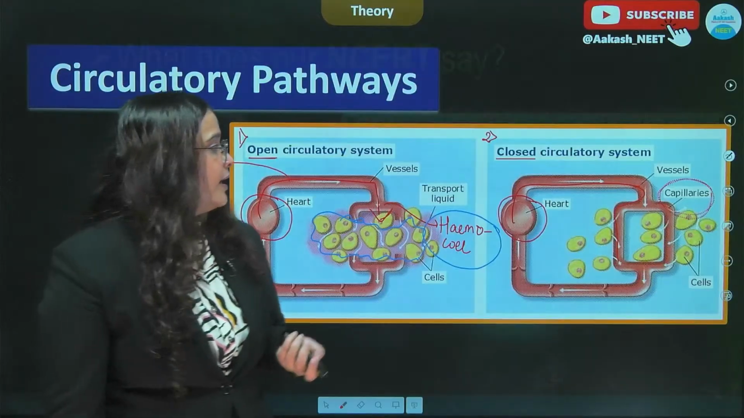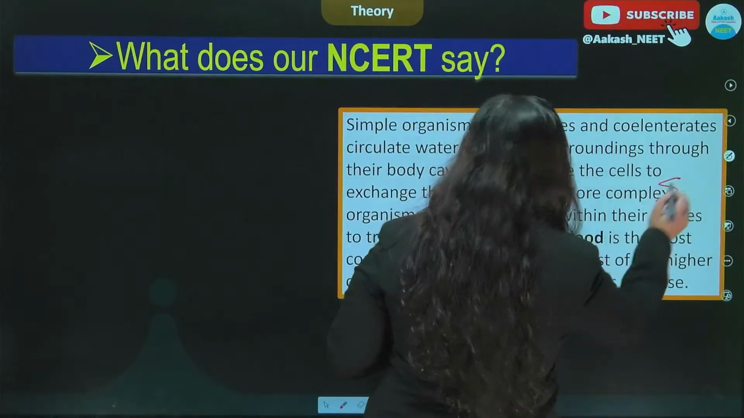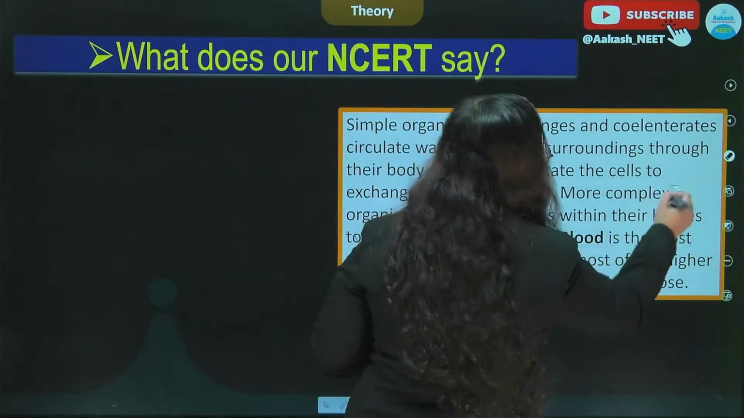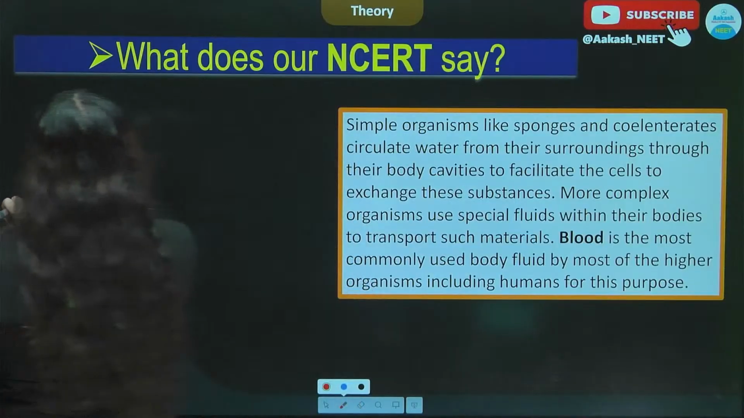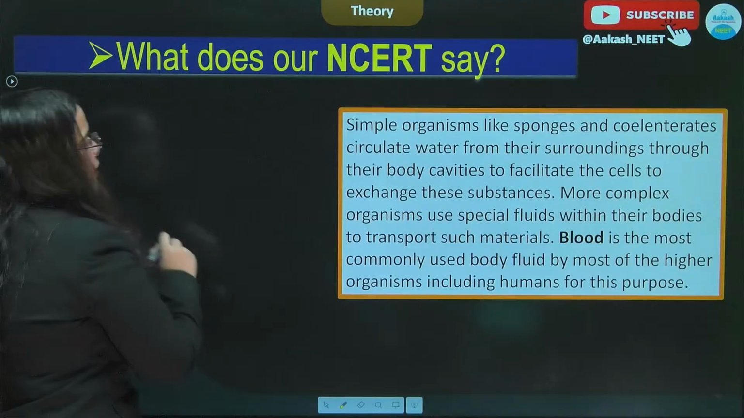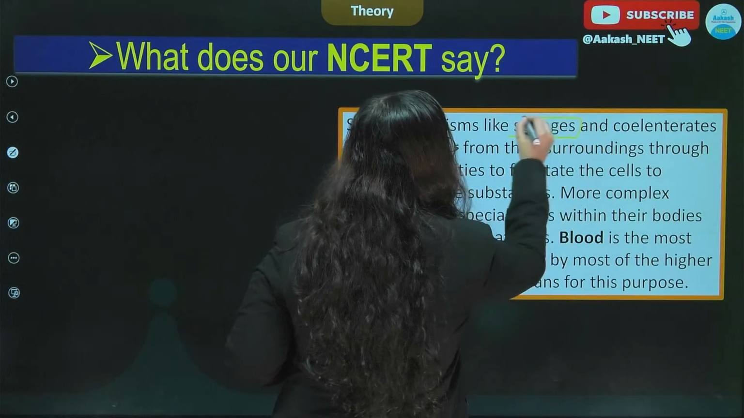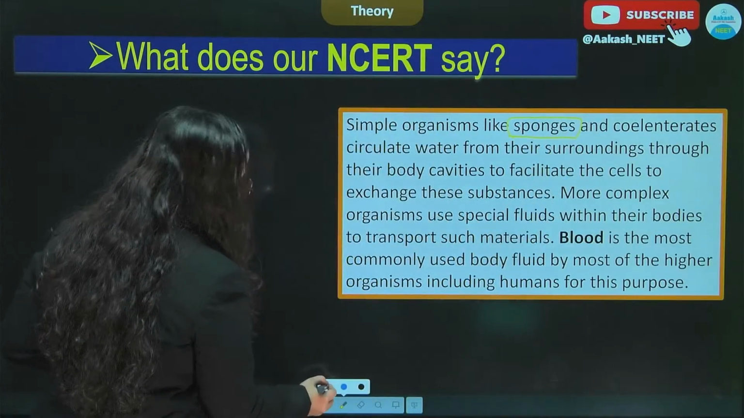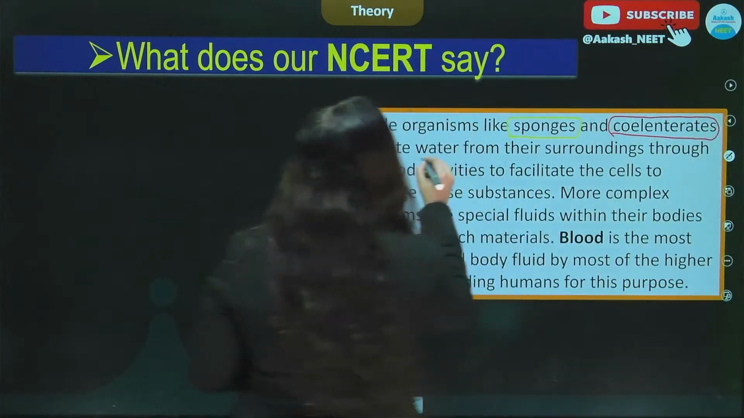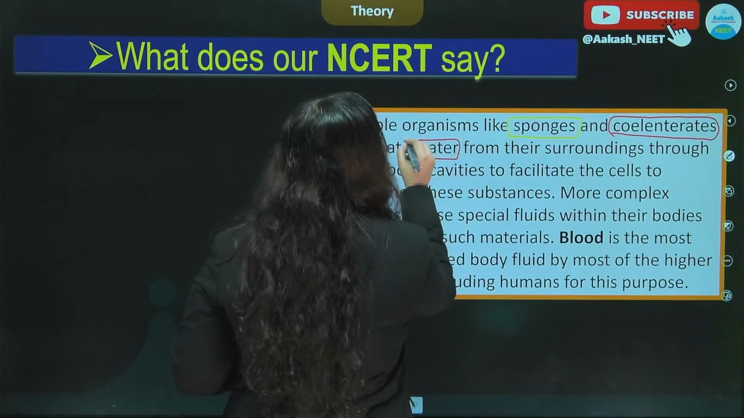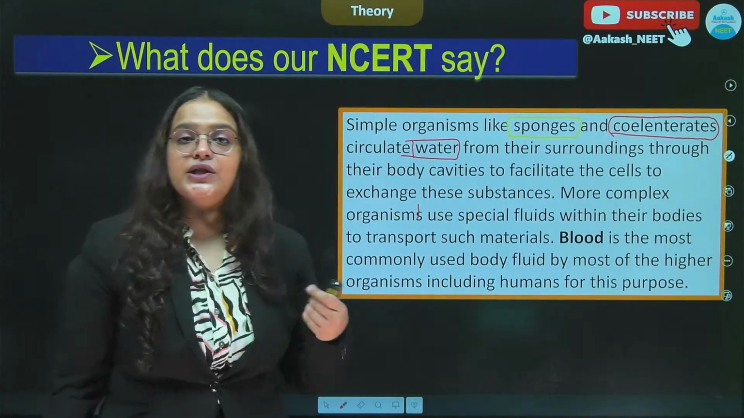All right. So now we will quickly see what is there in the NCERT, because at the end it is NCERT which holds the most importance. So our NCERT states that simple organisms like sponges and ciliates circulate water from their surroundings through their body cavities to facilitate the cells to exchange these substances.